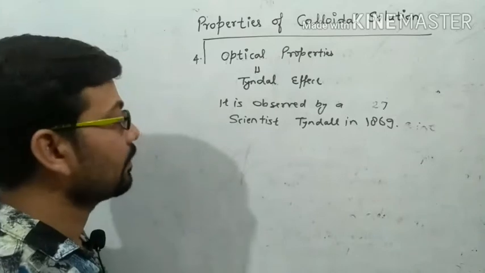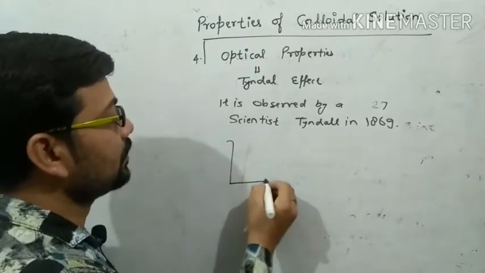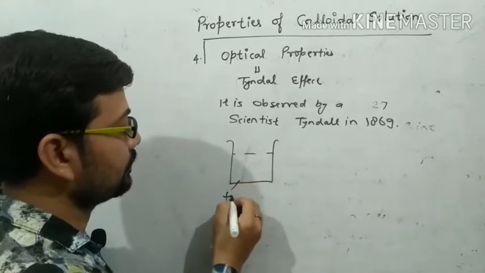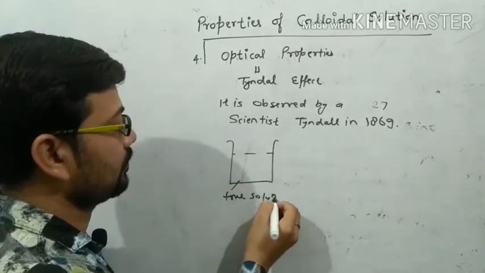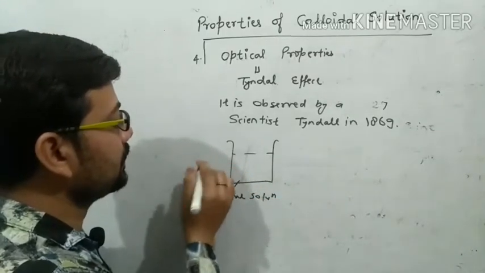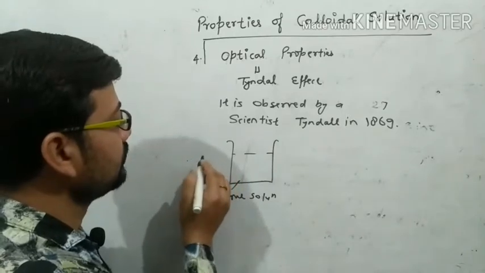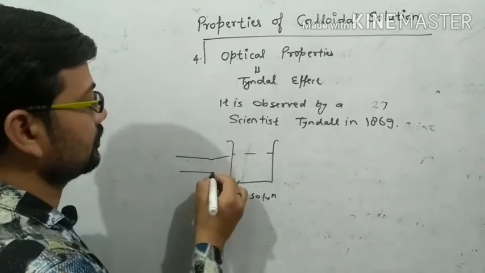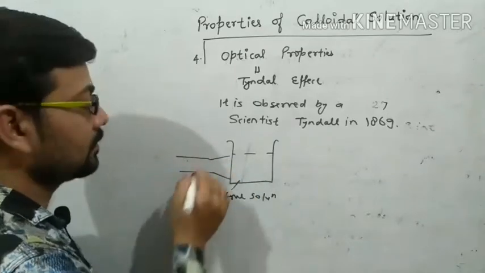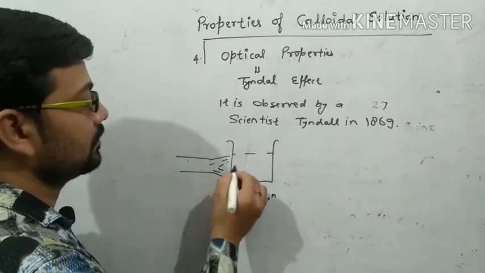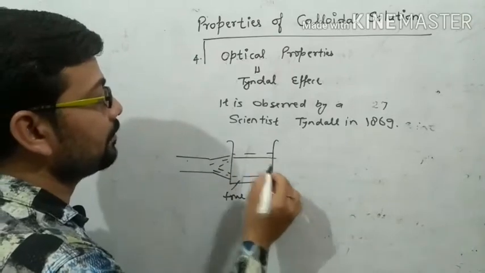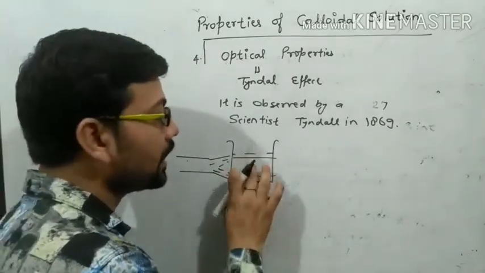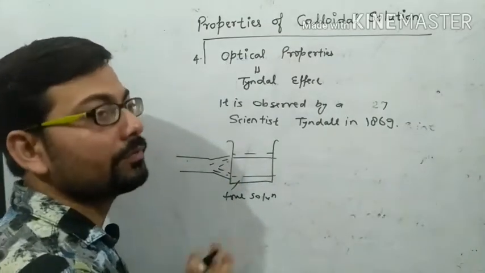Listen carefully, this is a concept about true solution. When light passes through the true solution, the path of light is not visible.